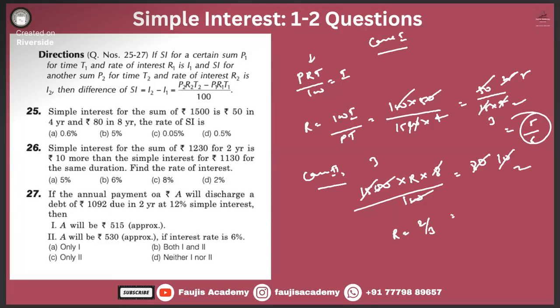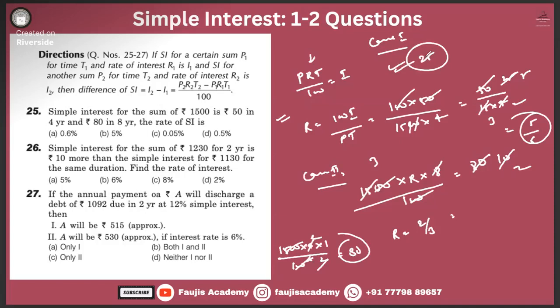So simple interest for the sum of 1500 is 50. In 4 years, they have given the rate is equal to half. If the rate is half, then 1500 into 4 into 1 by 2 divided by 100, it's coming only 30. It's not even coming 50. So obviously this question looks very dicey. Question number 25.